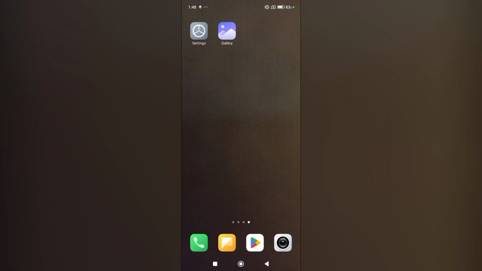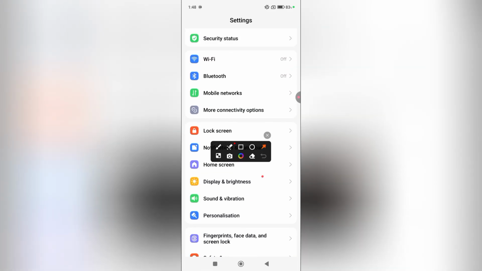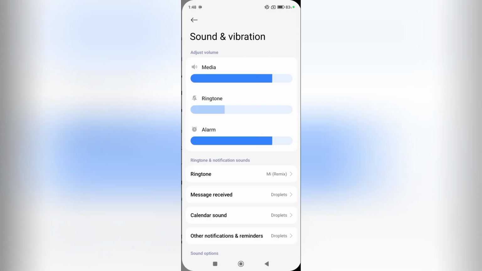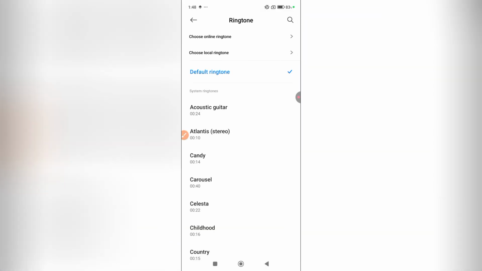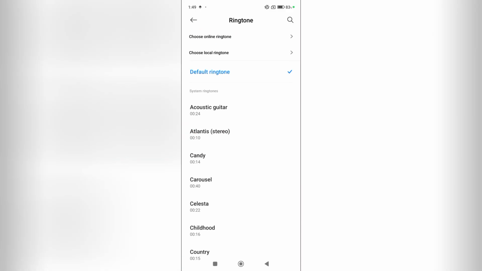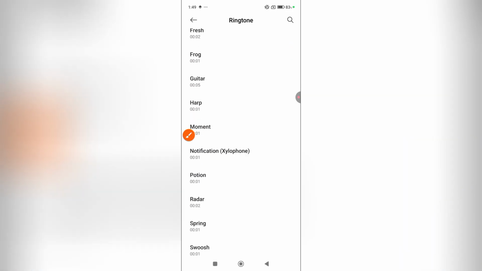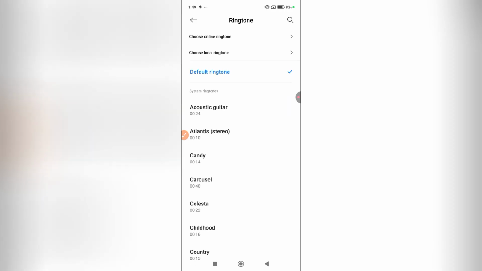Let's begin. Open settings and tap on sound and vibration. Select ringtone. Choose ringtone you need. System ringtones. Choose online ringtone. Choose local ringtone. Default ringtone. Good.